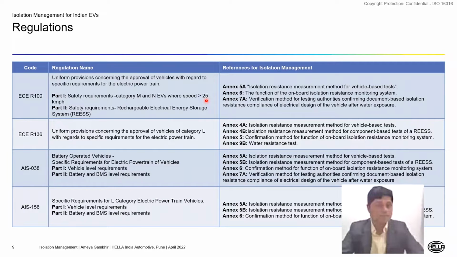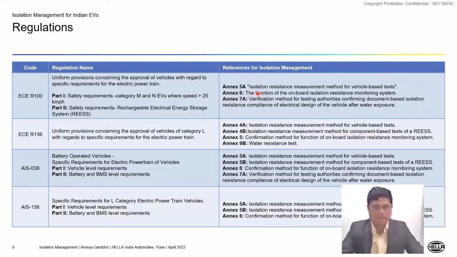Whereas part 2 of the ECE R100 is talking about the safety requirements for tier 1 supplier, basically the supplier who is providing the renewable electrical energy storage, REESS system. So in other words, this is a system which comprises of battery management system and some of the subsystems, maybe part of onboard charger as well, which is going to create the universal set of REESS.